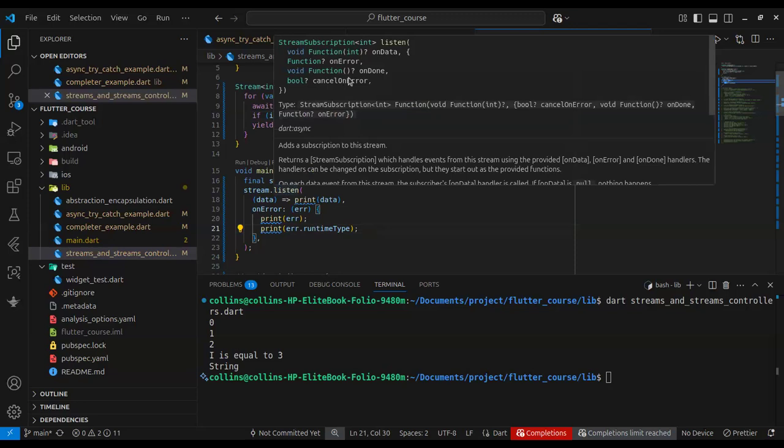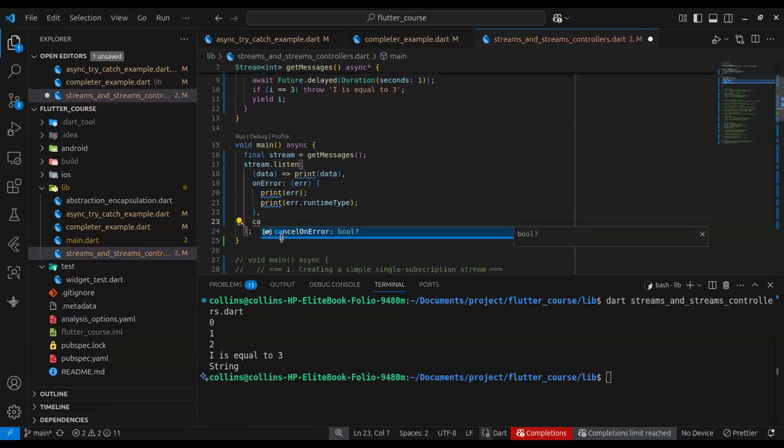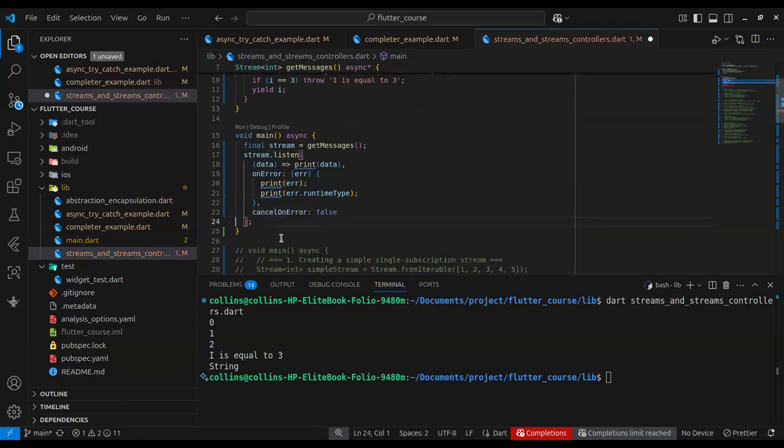So if I were to pass an argument of false to this cancelOnError in this listen call, it's going to handle this error gracefully and still continue to the next value. So let's see how that works in a minute. cancelOnError is false means it's not going to cancel when an error is thrown.